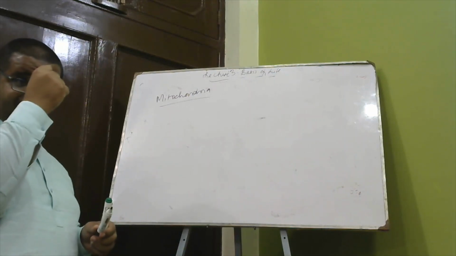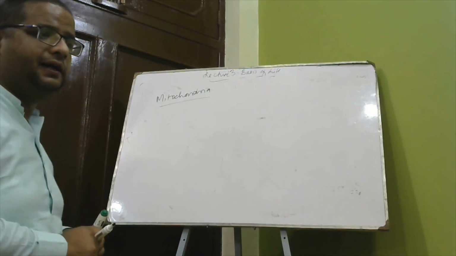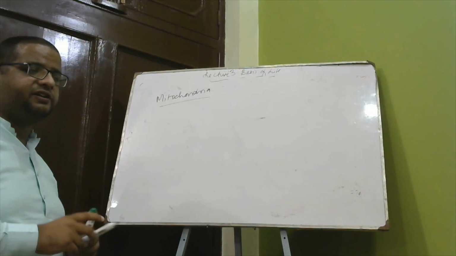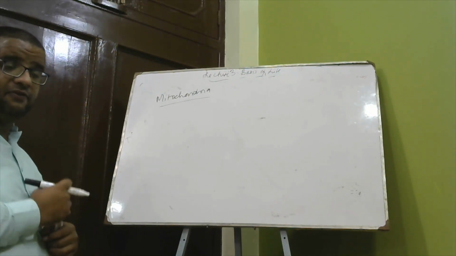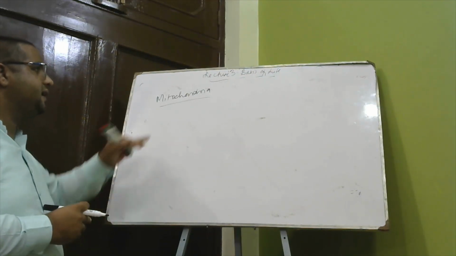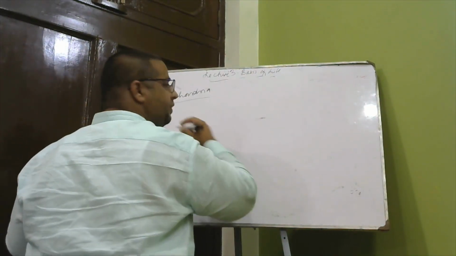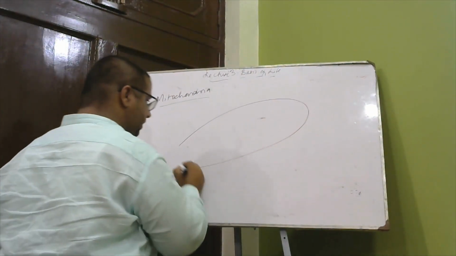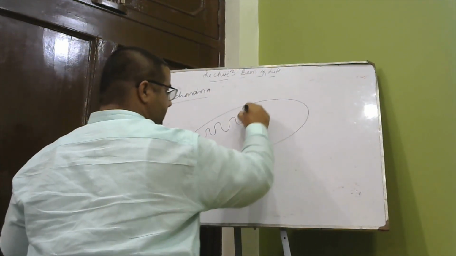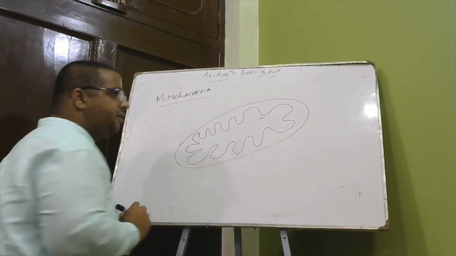I am going to mention here that mitochondria are not donated by the father when there is fertilization of sperm and egg, but mitochondria is what provides energy to us. I am going to discuss the structure of mitochondria. Mitochondria is a double membrane organelle. The outer membrane is smooth. The inner membrane has foldings. This is how it is easy to identify mitochondria in the cell.